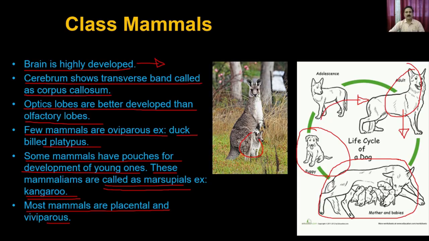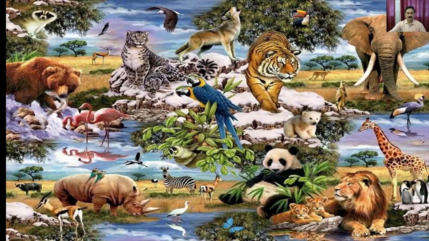So this is all about the classification of the animal kingdom, where you have different types of animals. If you recall, when we started the discussion of this chapter, we said that because there is huge diversity in terms of their habitats, their feeding habits, and their ability to acclimatize to a particular type of environment, we have taken different types of criteria to classify them. It is not possible to classify these animals by taking one or two criteria, and that's how the animals are classified very extensively, utilizing different types of criteria.